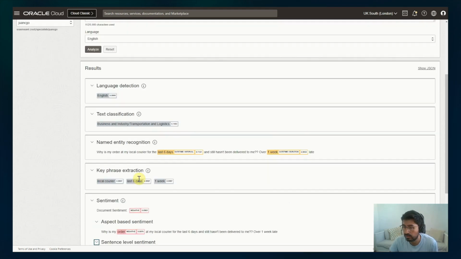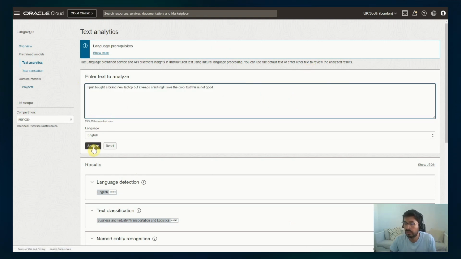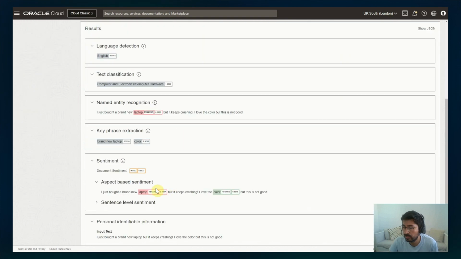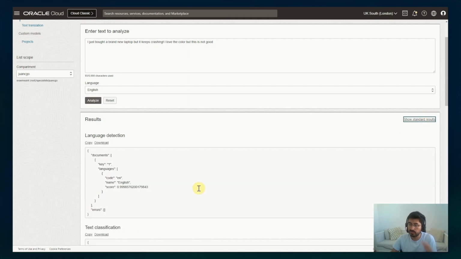The other one, the one that I used before for the example of the auto creation of the ticket, was this one, and you can see you have a positive and negative aspect on the sentiment, on the text, on the WhatsApp message. In this case, the color is positive, but the laughter is negative. This is really cool because it shows you what the JSON response of the sentiment service is.